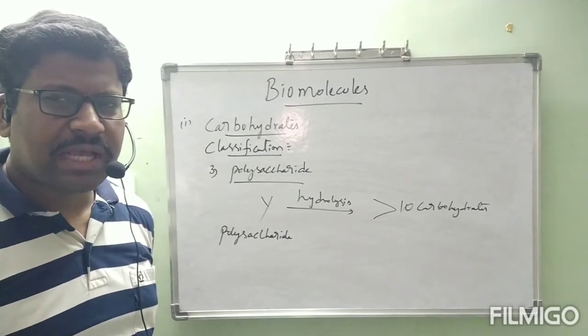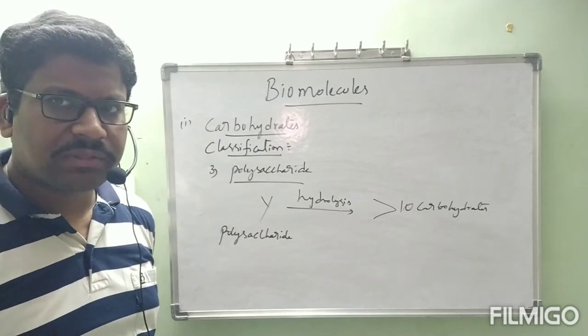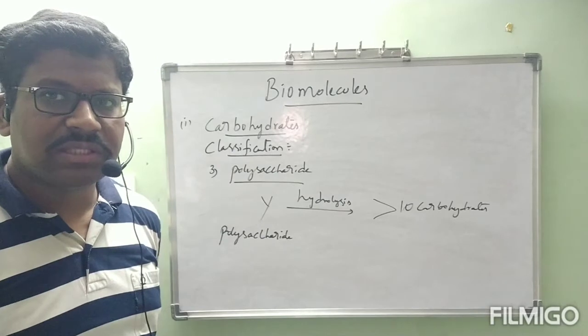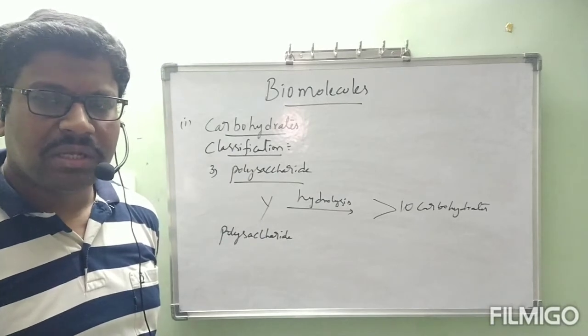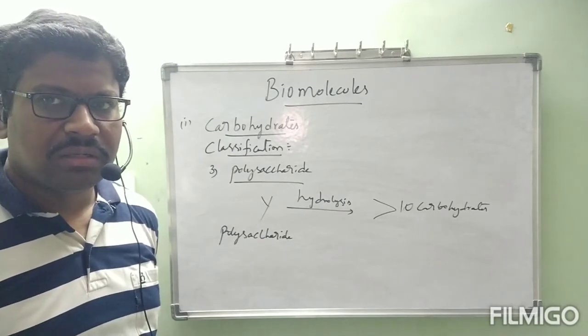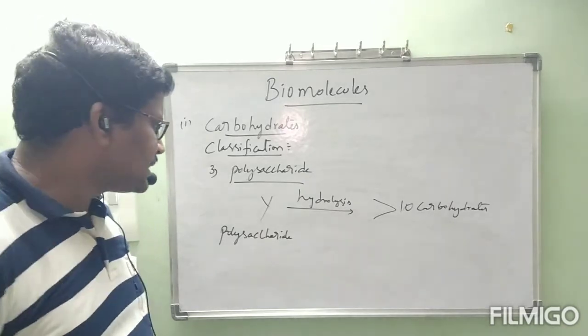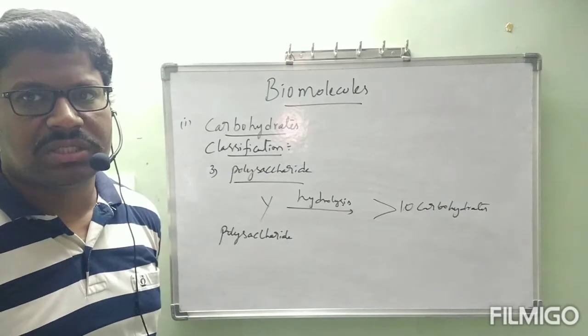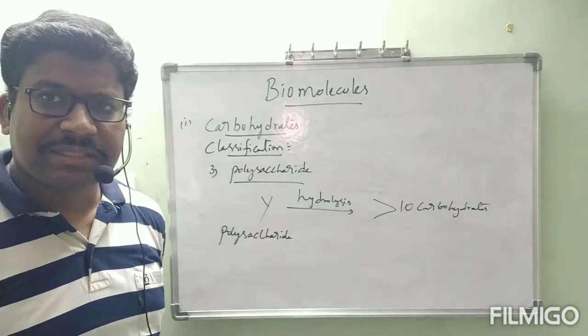So for monosaccharides, the examples we have seen are glucose and fructose. Next, for oligosaccharides, the examples we have seen are sucrose and maltose. Next, polysaccharide examples are cellulose and starch. Okay, these are all structures we are going to study.